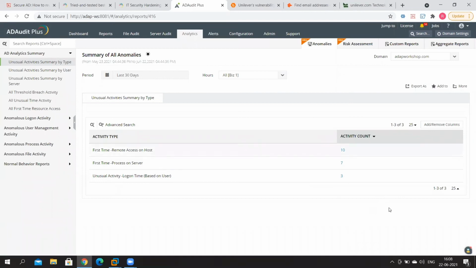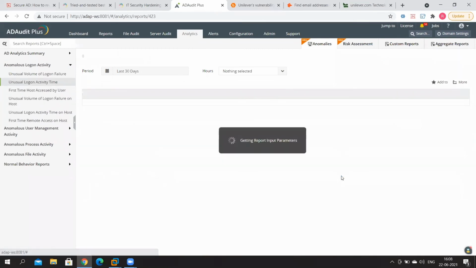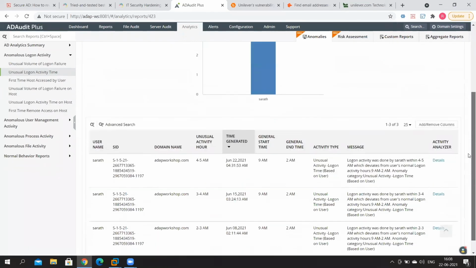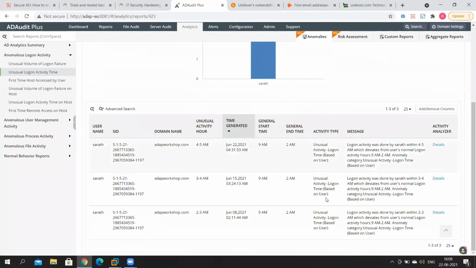And here, what an Active Directory administrator can do is they can just, for example, deep dive into these 3 anomalies by clicking into that and taking a granular look at all of those 3 anomalies. So take a look at this right here. So here we get to see that there is this particular user called Sarath. Their general start time is 9 a.m. and their general end time is 2 a.m. But take a look at this. This user is showing some unusual activity time. They were active between 4 and 5 a.m. and AD Audit Plus is tracking this as an anomaly for us.